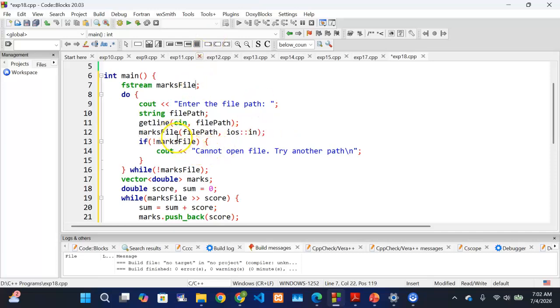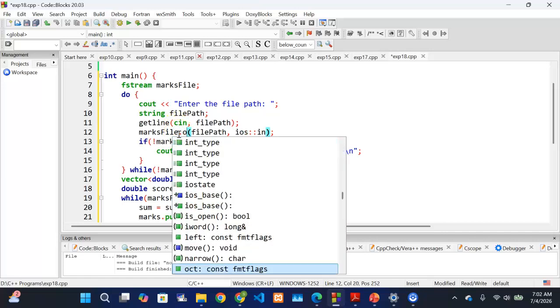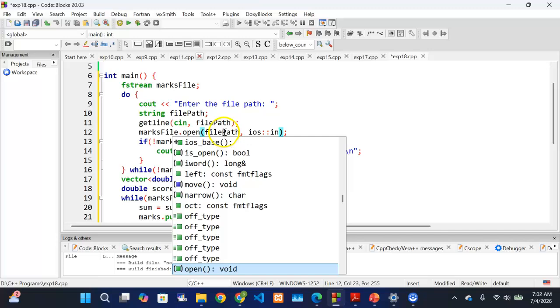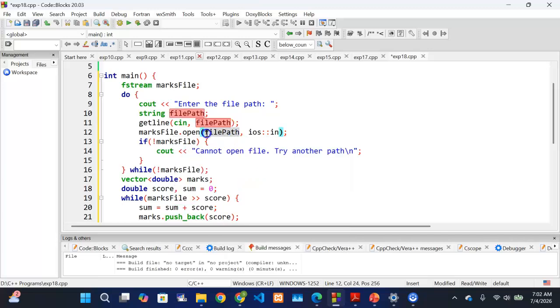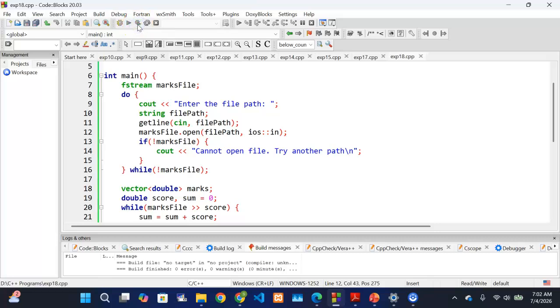But what you can do here, you can now say maxfile try to open the file that is on the path that the user specified. And you're opening it to read from it. And then if you couldn't find the file, you're displaying a message. Are we together? So this one now will repeatedly prompt the user when he misses the file path. Okay, yeah.